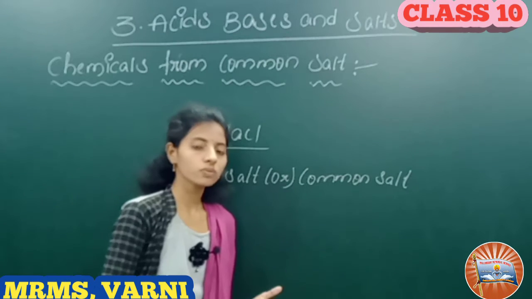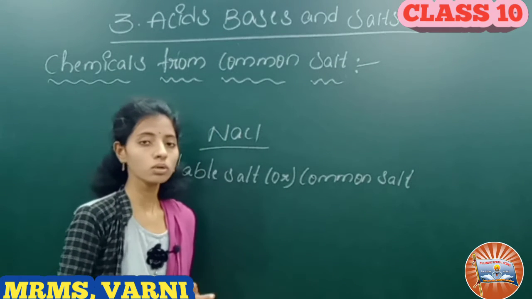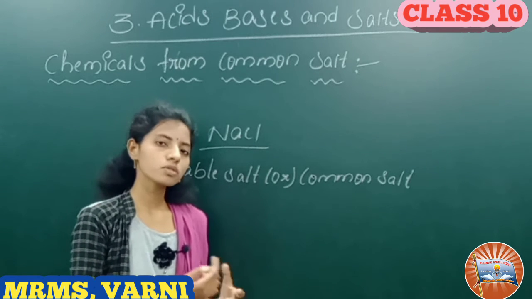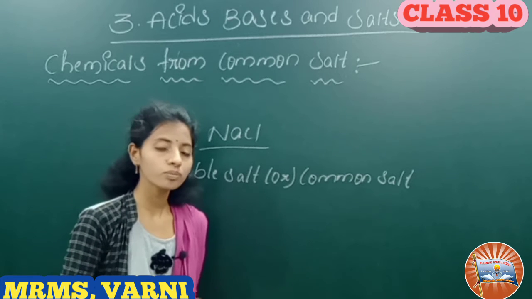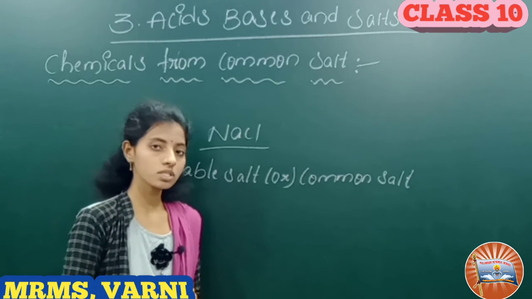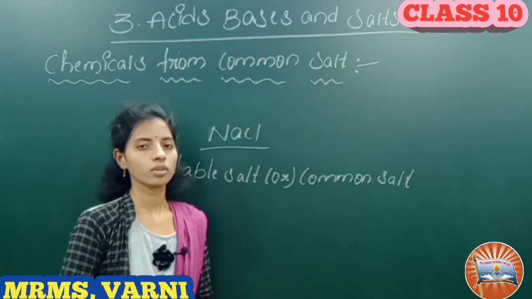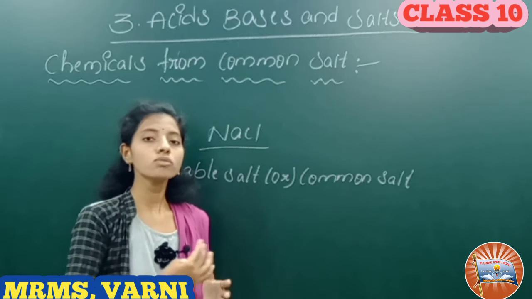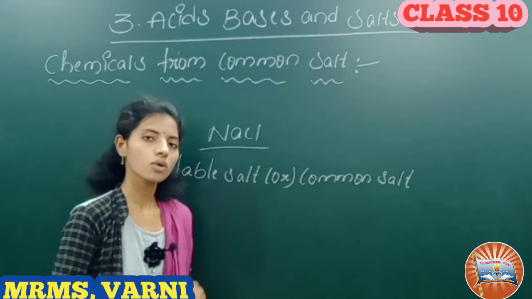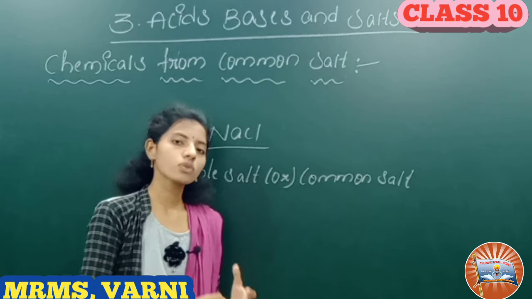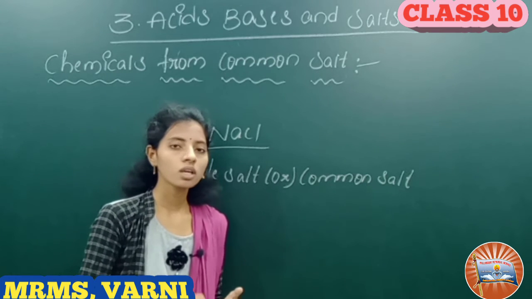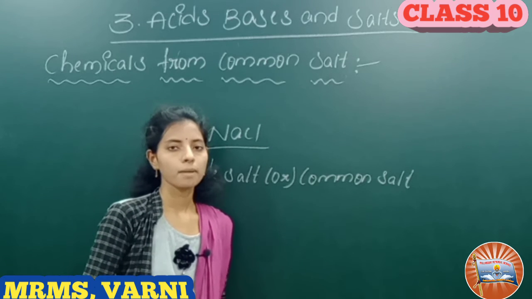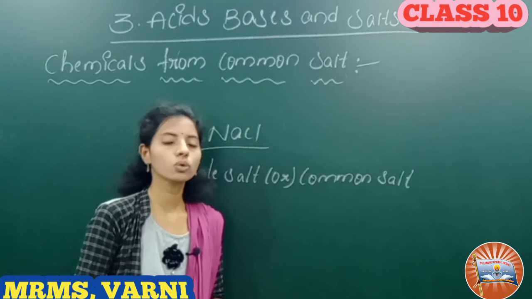Deposits of solid salts are also found in several parts of the world. These deposits of large crystals are often brown due to impurities. This is called rock salt. So beds of rock salt were formed when the sea dried up in bygone ages. Rock salt is mined like coal.